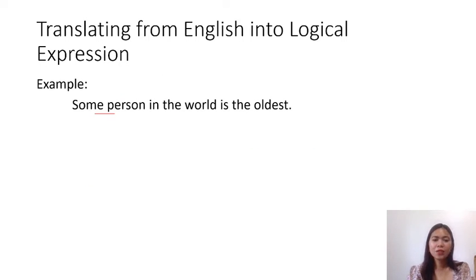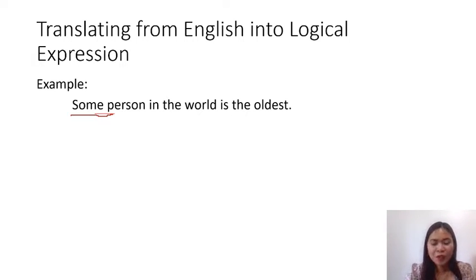Now, let's proceed to our third example. So we have here, some person in the world is the oldest. So we have the word here, some. And the word some is synonymous to there exists, which is a way to express an existential quantification.